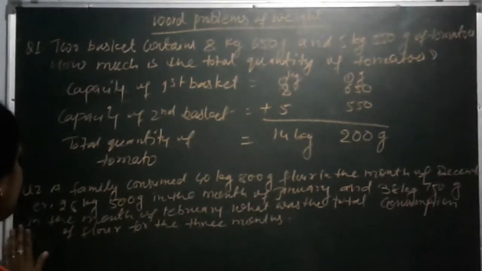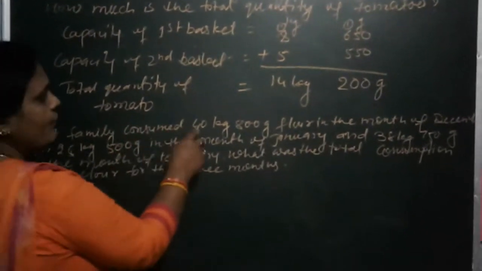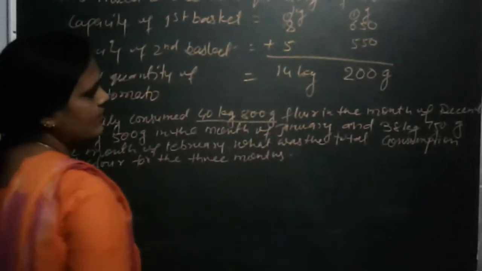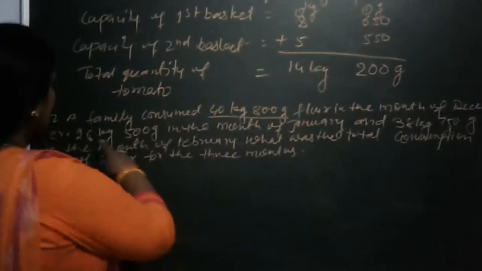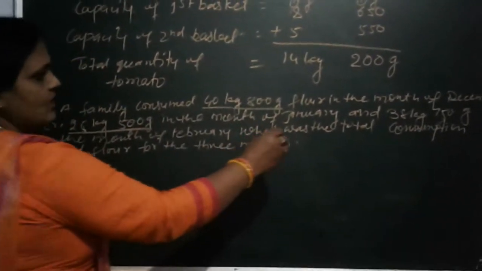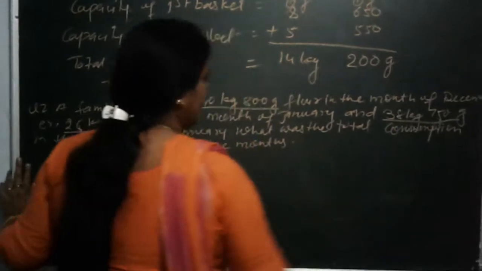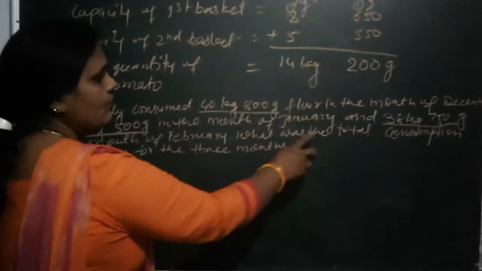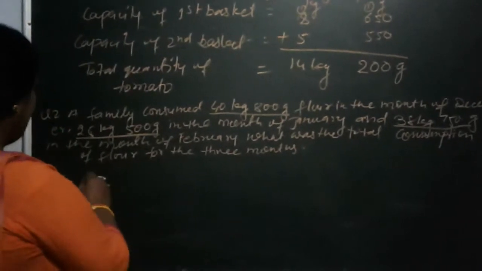Now see the next question. A family consumed 40 kg 800 gram flour in the month of December, and 25 kg 500 gram in the month of January, and 38 kg 750 gram in the month of February. What was the total consumption of flour? So write down the statement.